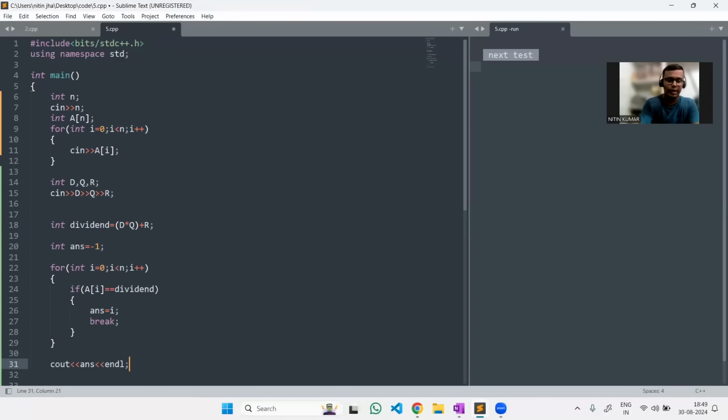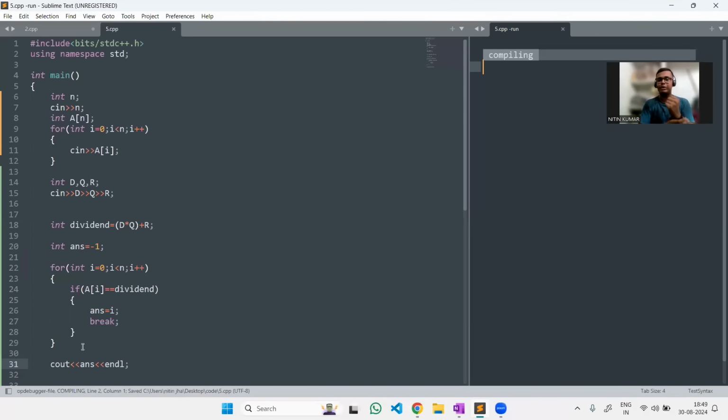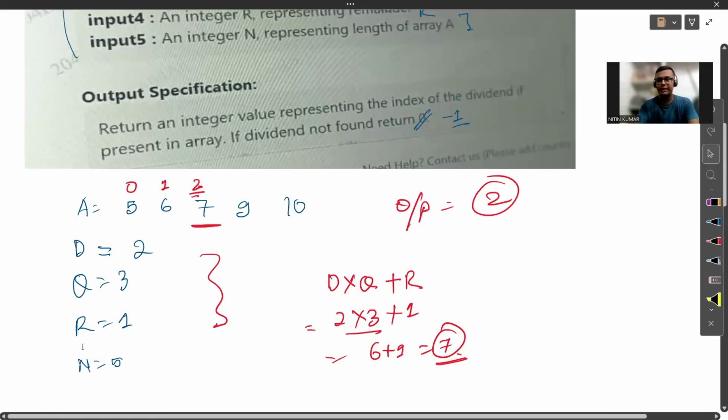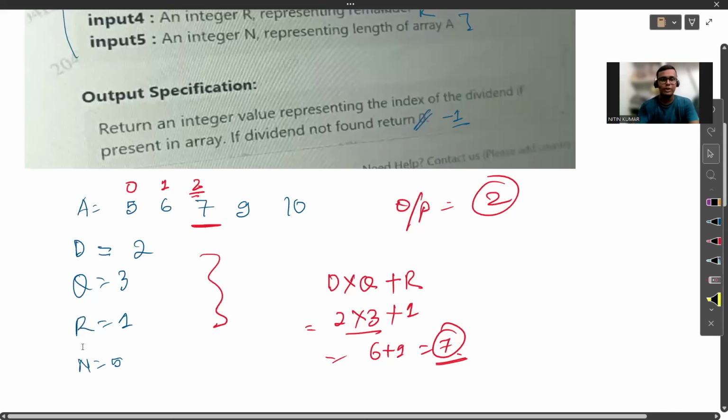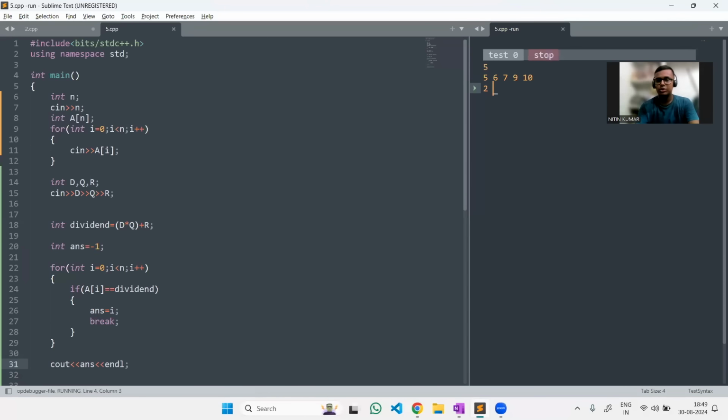Understood? Let me run it. Now let's take the same test case. The test case will be 5, 6, 7, 9, 10. The next values are 2, 3, and then 1.